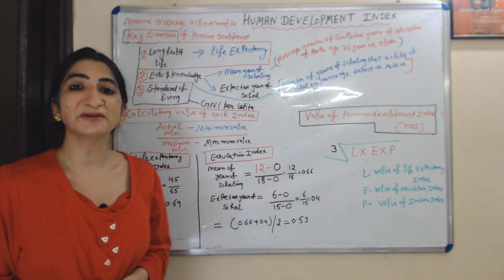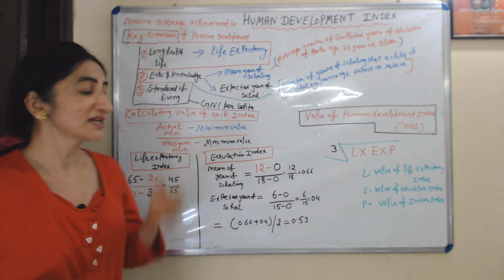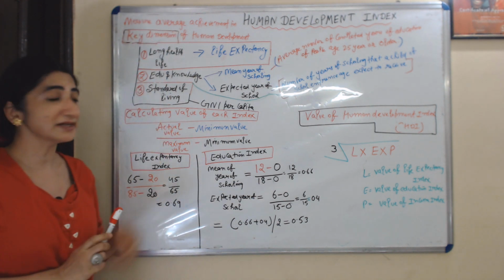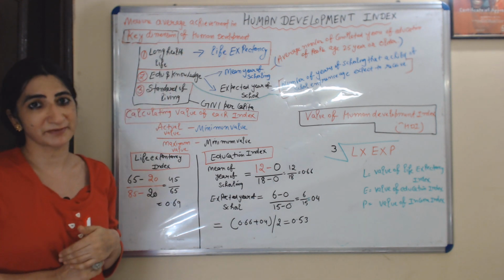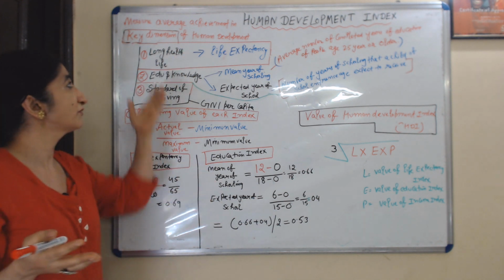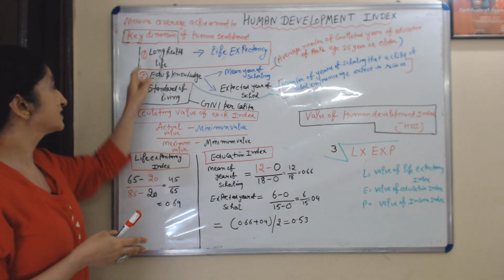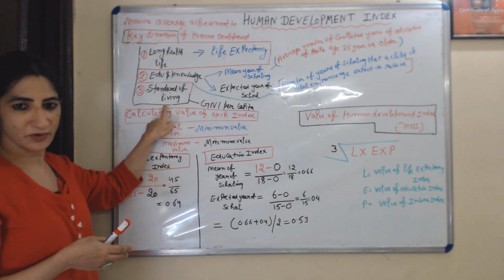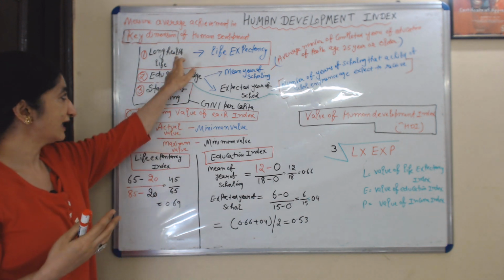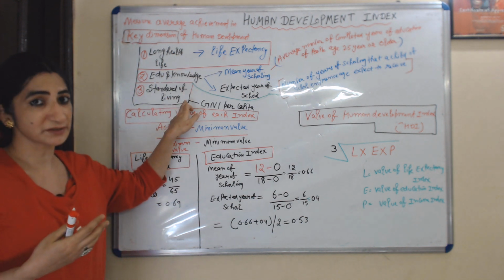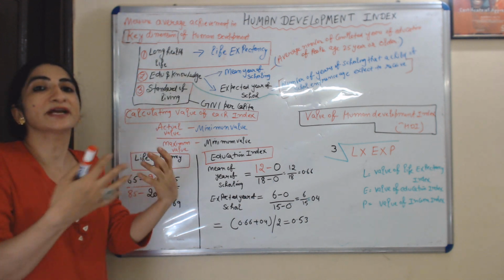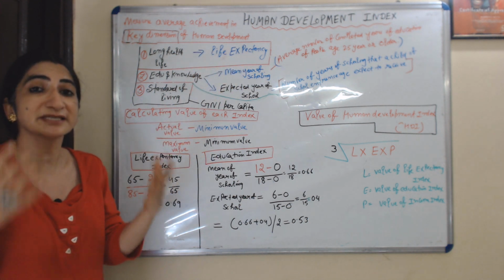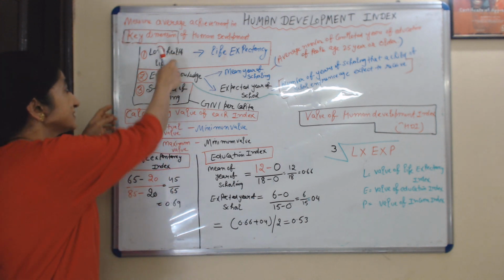Today we are going to learn about Human Development Index. Human Development Index basically measures average achievement in key dimensions of human development. Now what are the key dimensions of human development? The key dimensions are a long healthy life, education and knowledge, and standard of living. If in any country health, education and standard of living are improving, this country is scoring high in the Human Development Index, because the Human Development Index basically measures performance in these three dimensions.